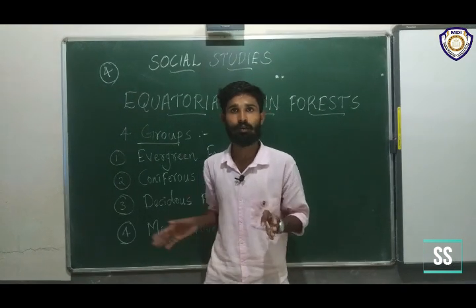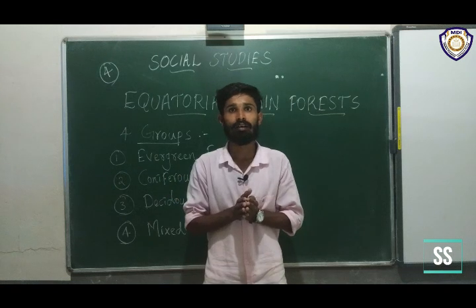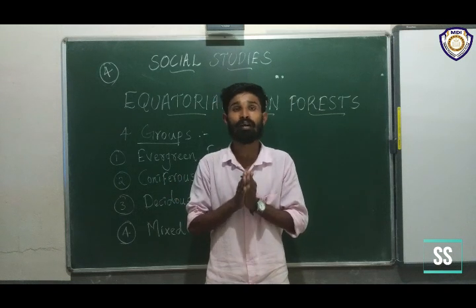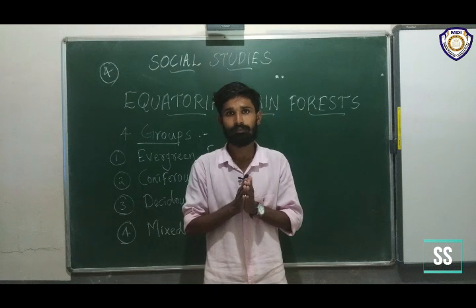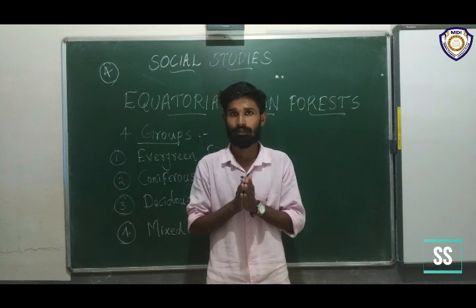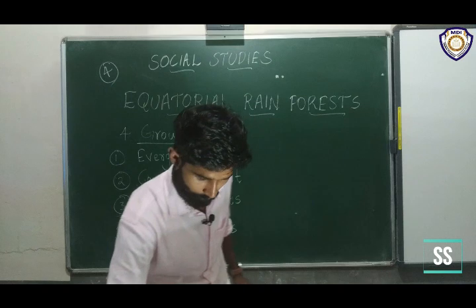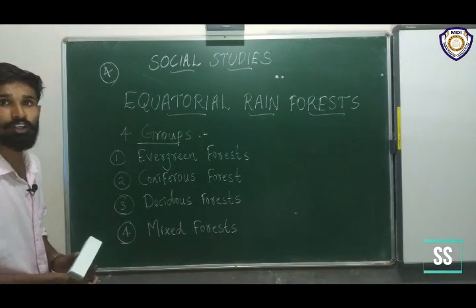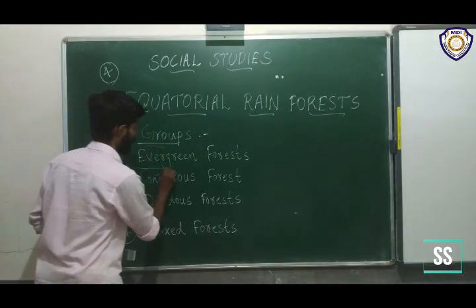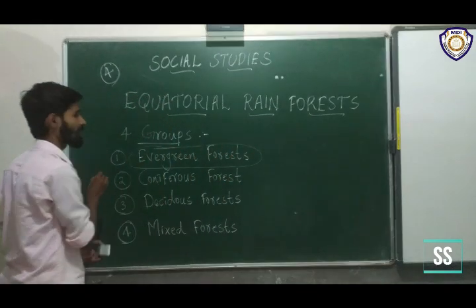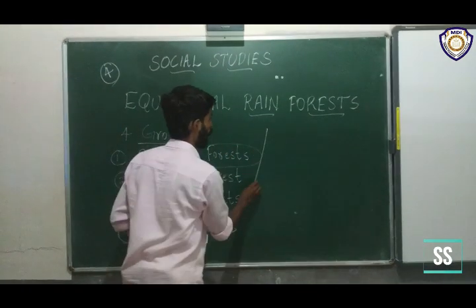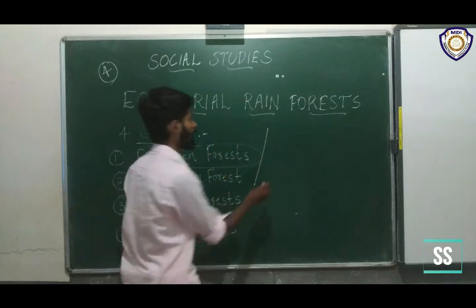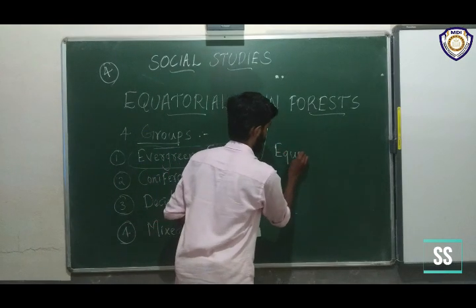Understand? All of you write it and learn it by heart. Next, we are going to study the first group, evergreen forest or equatorial rainforest.